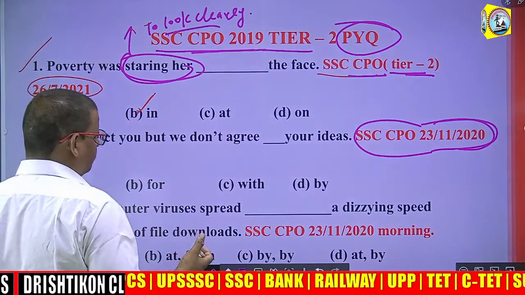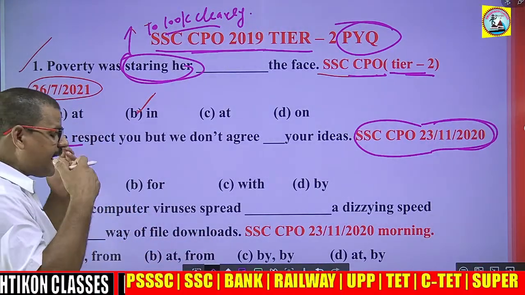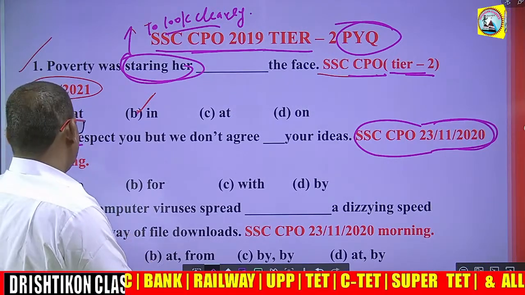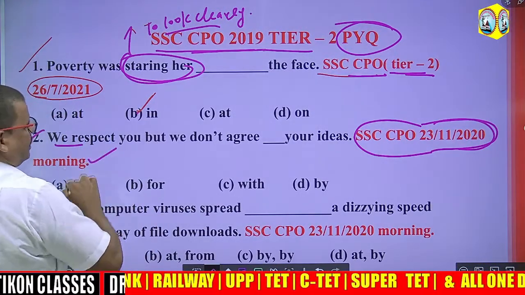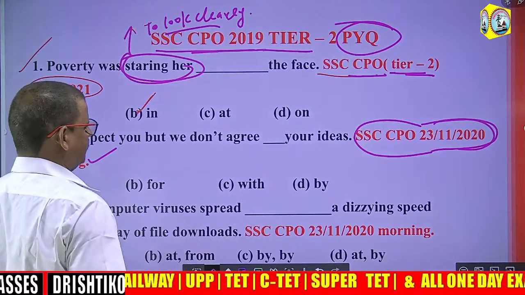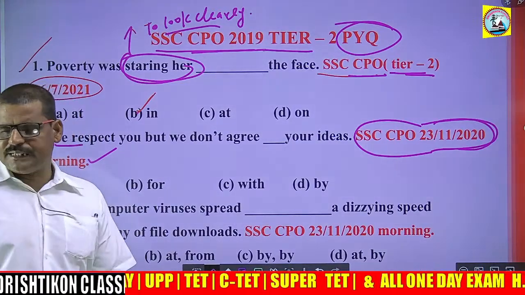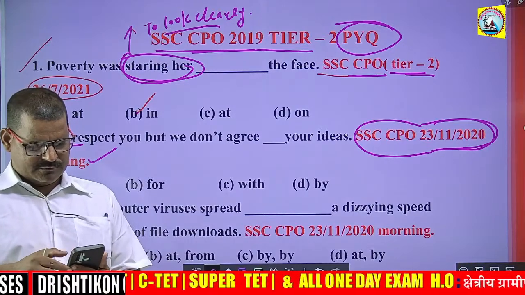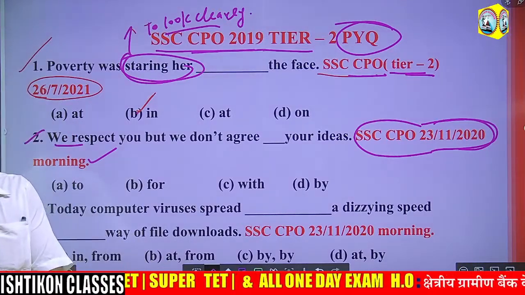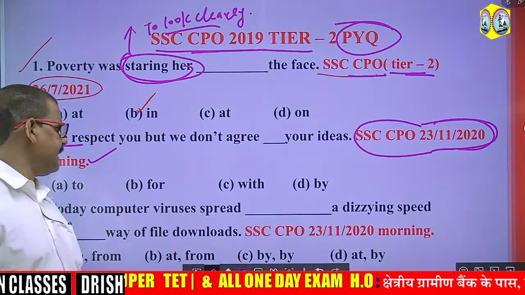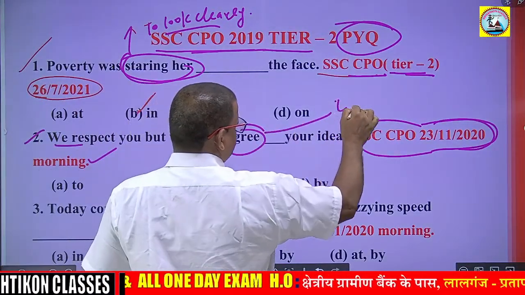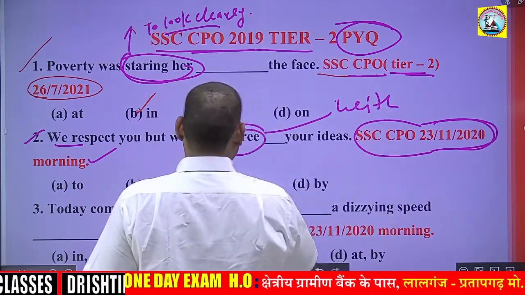We respect you, but we don't agree, your ideas. This question was in the morning shift. So guys, tell me. You can comment. Nobody is there, I think. Okay. See, agree always takes the preposition with. Therefore, with is the correct answer.